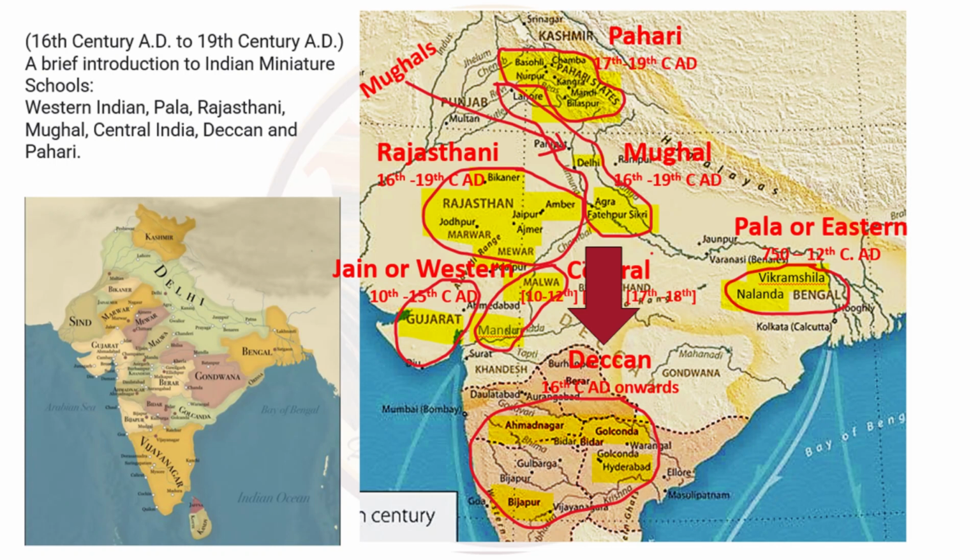Then we come down to Deccan. This is the Sultanate area. The time period comes to 16th century onwards and the main regions were Bijapur, Ahmednagar, Golconda and Hyderabad. This area was ruled by Nizams at that time. Then we move to the top, which is the Pahadi region. The timeline comes to broadly 17th to 19th century AD and the areas that we do are Basoli, Chamba, Kangra, Mandi. All these are Pahadi states.